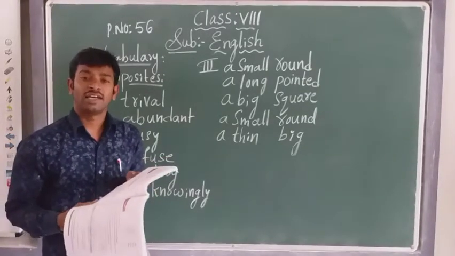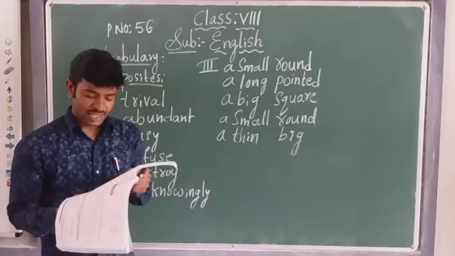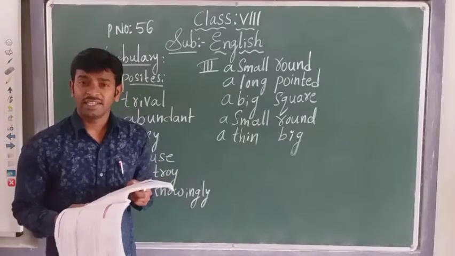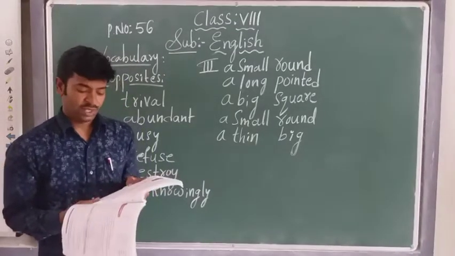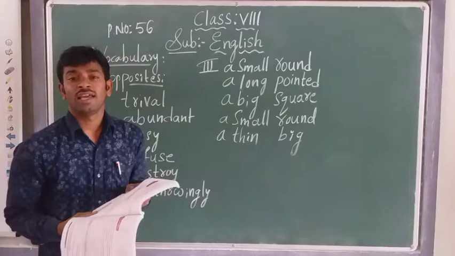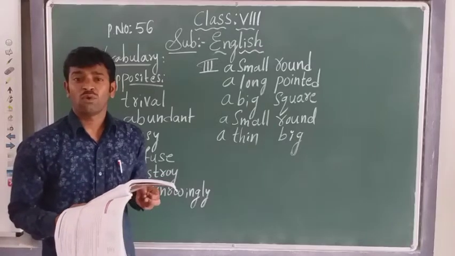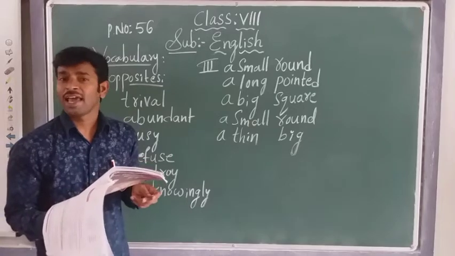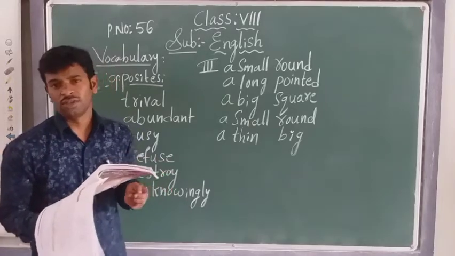Fourth one is agree, A-G-R-E-E. Fifth one is create, C-R-E-A-T-E. Sixth one is knowingly, K-N-O-W-I-N-G-L-Y. K is silent in this word.